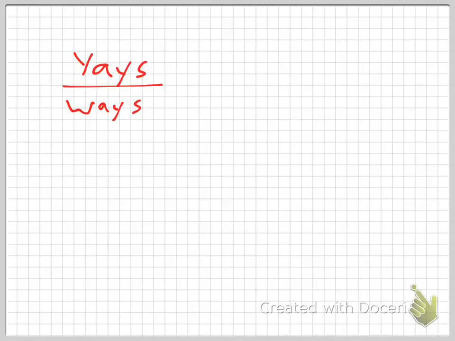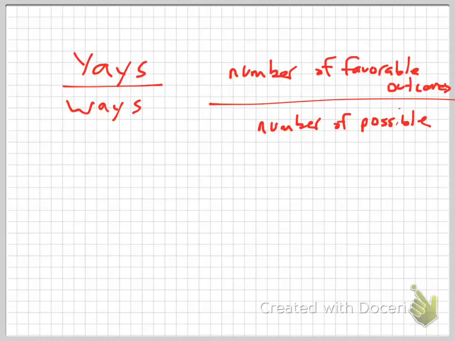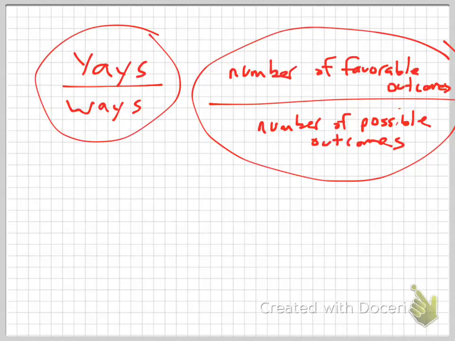Okay, here's how probability is figured out. You take the number of favorable outcomes over the number of total possible outcomes. The number of favorable outcomes over the number of possible outcomes. Now, here's what I've done. I've reduced this to be this.